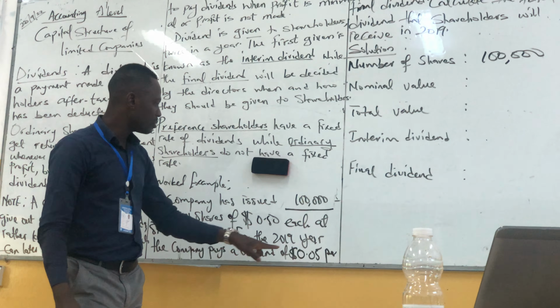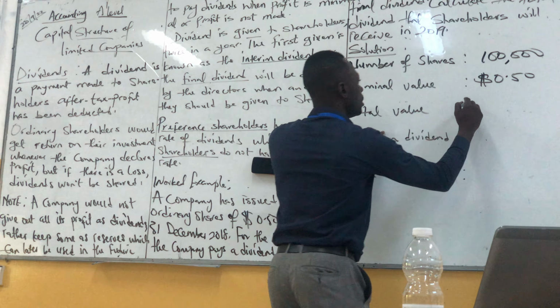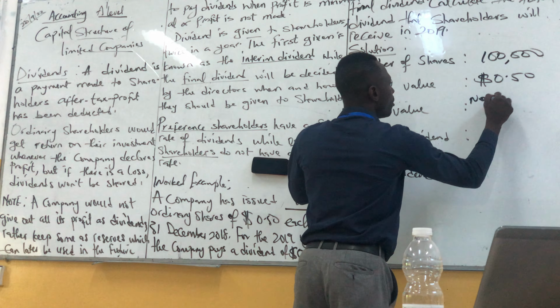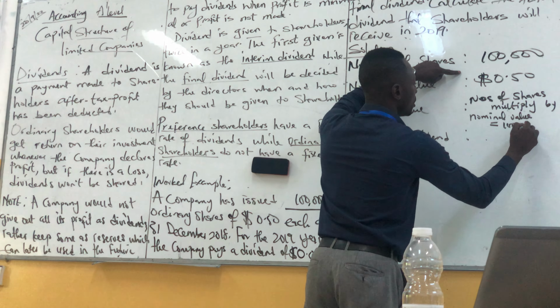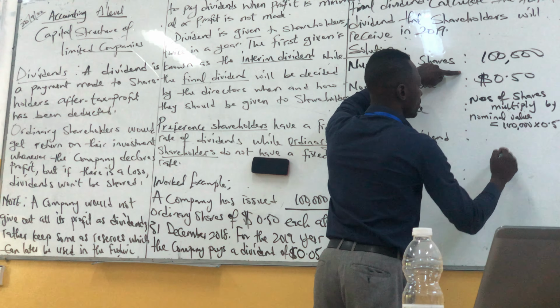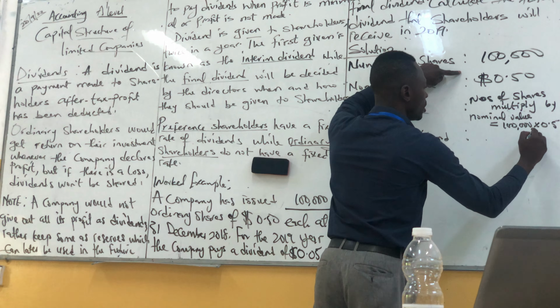So the total value will be the number of shares multiplied by the nominal value, which is what? 100,000 multiplied by 0.5, which is what?